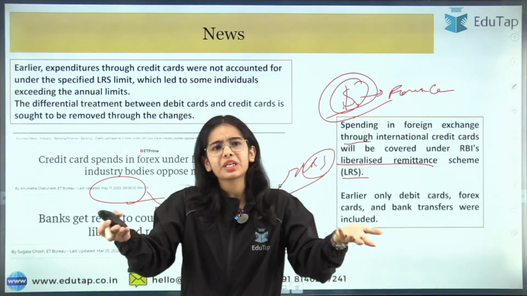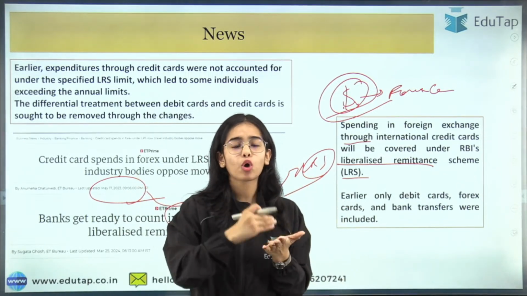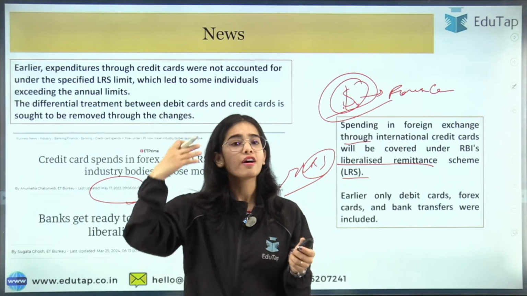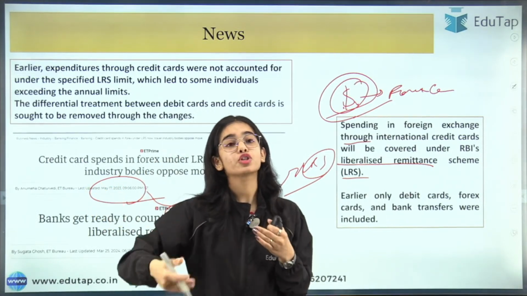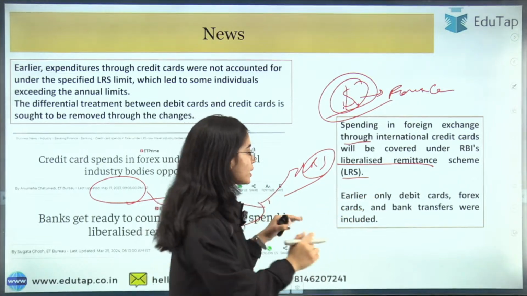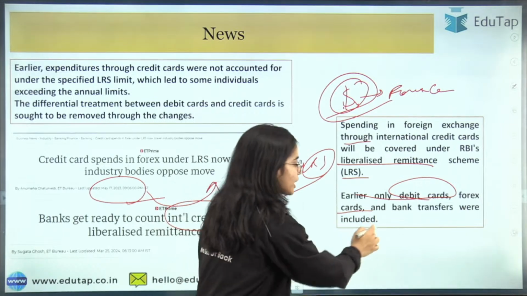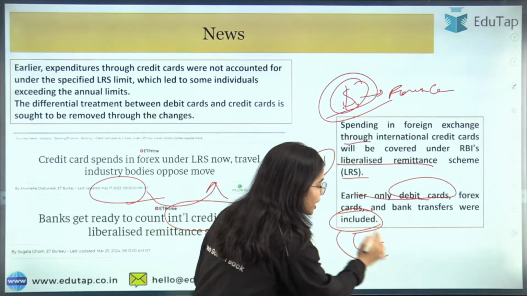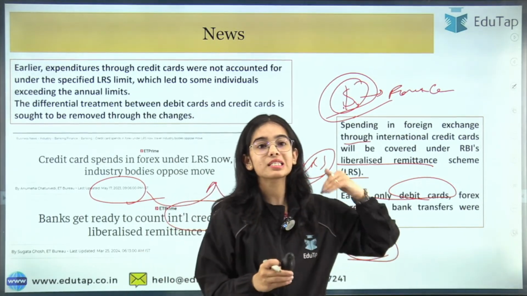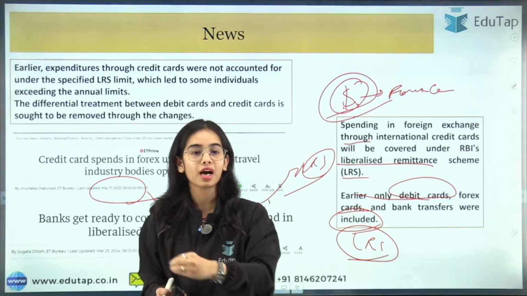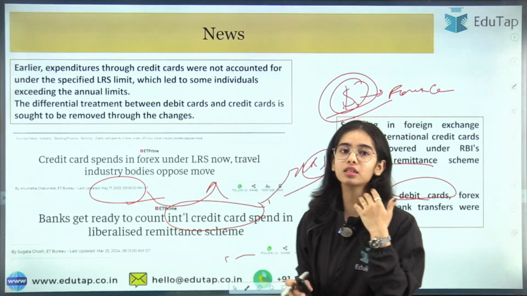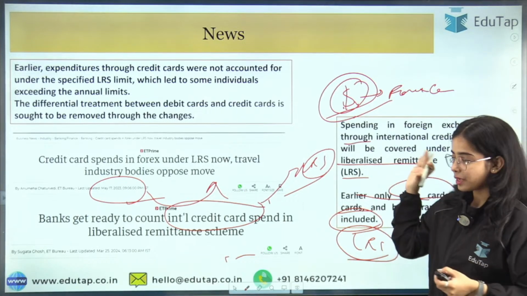So you can easily breach the limit. Instead of $250,000, you were doing $5 lakh, let's say. So that was actually breaching the LRS. Okay. So earlier only the debit cards, the foreign exchange cards and the bank transfers were included under the Liberalized Remittance Scheme. But now it has been said that if you are spending using international credit cards, that will also be included in the Liberalized Remittance Scheme.